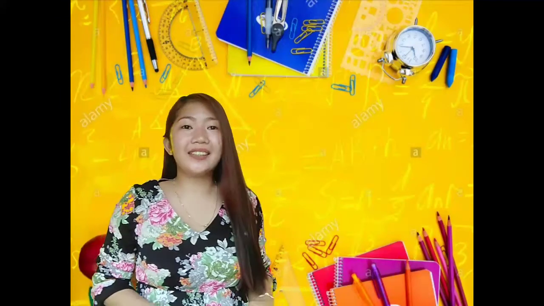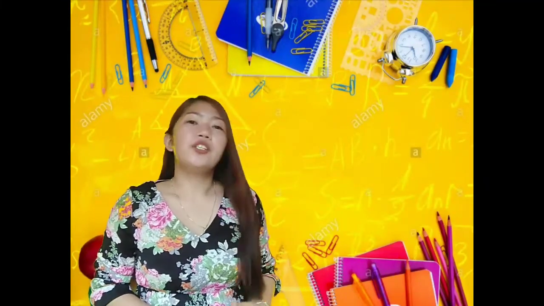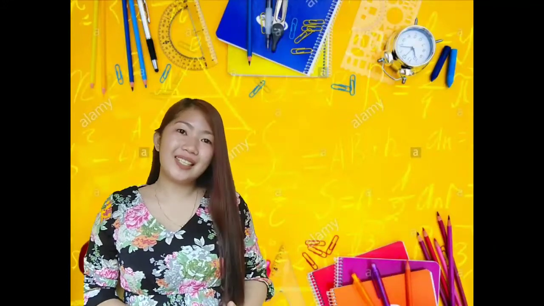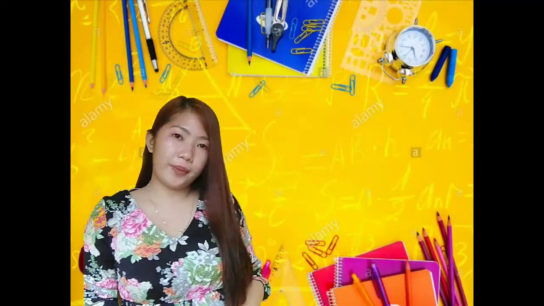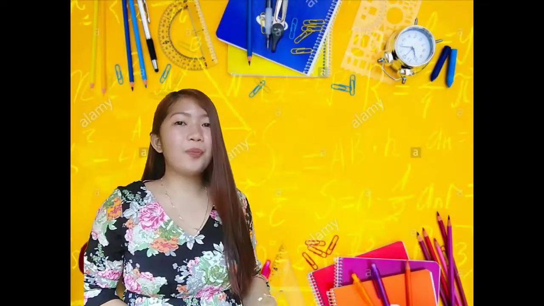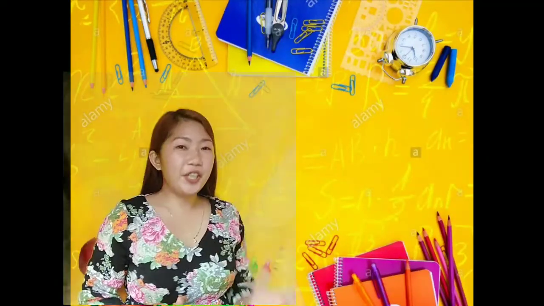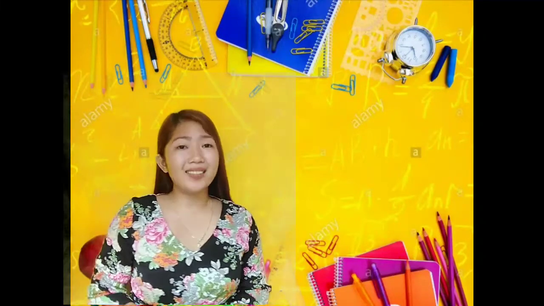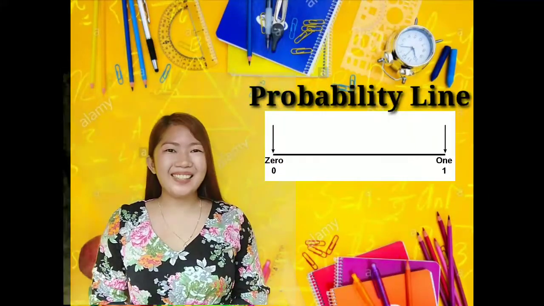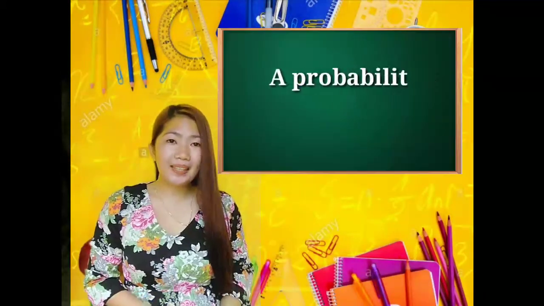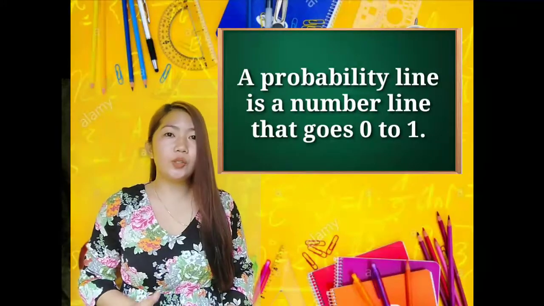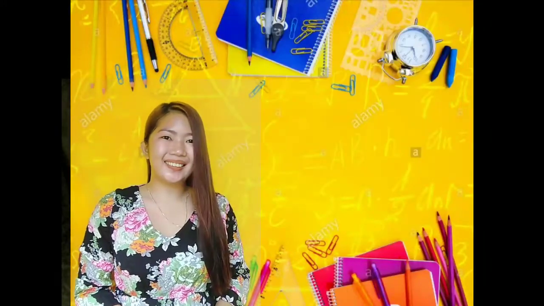Did you know how to write probabilities? To write probabilities, it is usually written in fraction form, but it can also be written as a percentage. For you to understand well what probability is, we will use this probability line. A probability line is a number line that goes from 0 to 1.